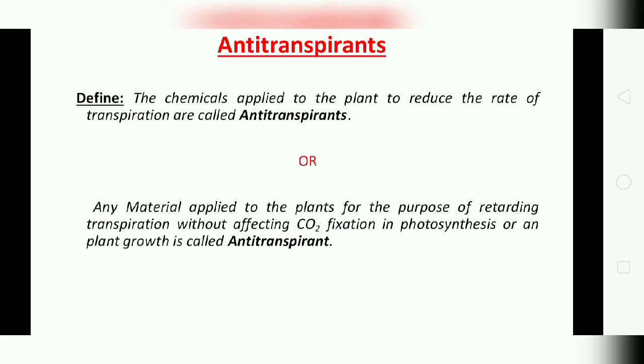There is another definition also: any material applied to plants for the purpose of retarding transpiration without affecting carbon dioxide fixation in photosynthesis or plant growth is called an anti-transpirant. It means that to reduce transpiration, we can apply some external chemicals or any material on the leaf, stem or fruits. That is known as an anti-transpirant.